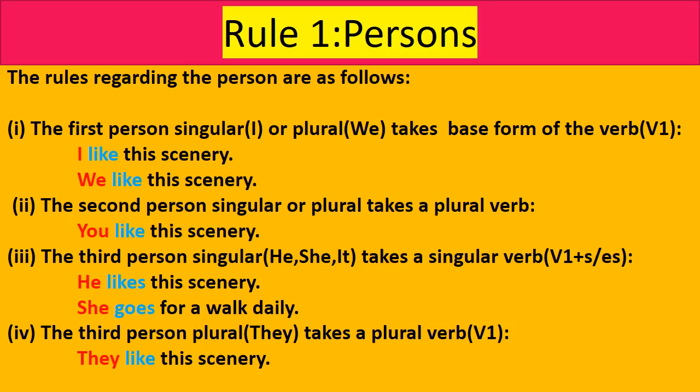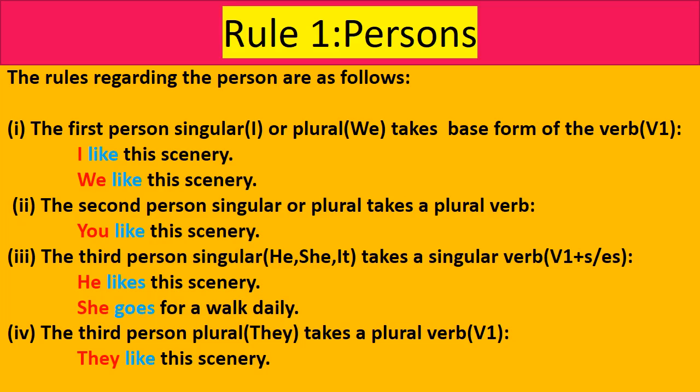Now students, let us see the rules regarding the person. These rules are similar to what you have learnt in tenses, simple present tense. The first person singular, that is I, or plural, that is we, takes base form of the verb, that is first form of verb. So here in first person we provide plural verb. I like this scenery. We like this scenery. So here the verb provided is the base form, that is first form of verb.